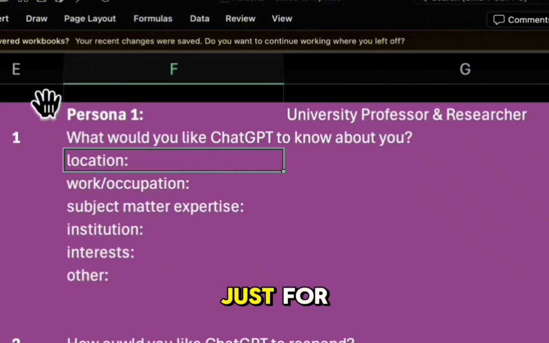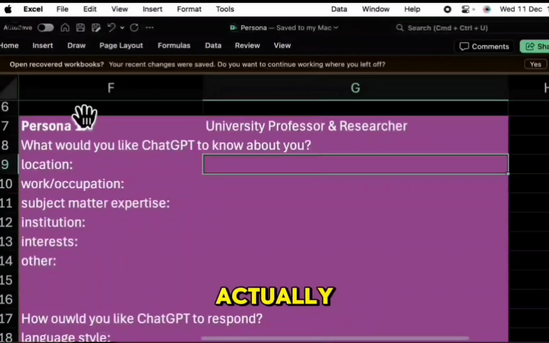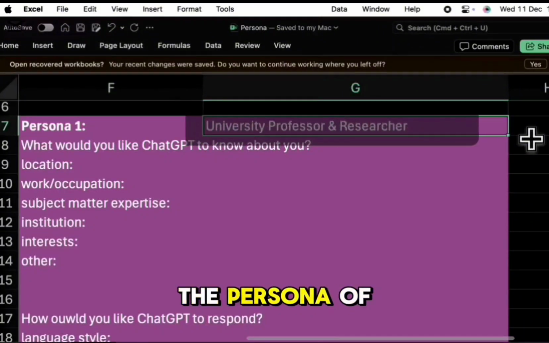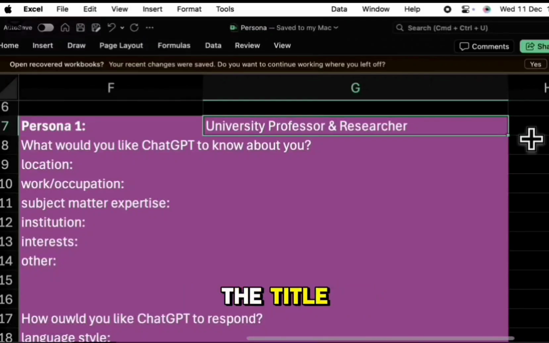So if we go for this example and we start actually building the persona that we are going to communicate to ChatGPT, the first thing is you want to define what the persona is. Here in this example specifically, we're talking about the persona of a university professor and researcher. You have to specify the title of the persona that you're designing.